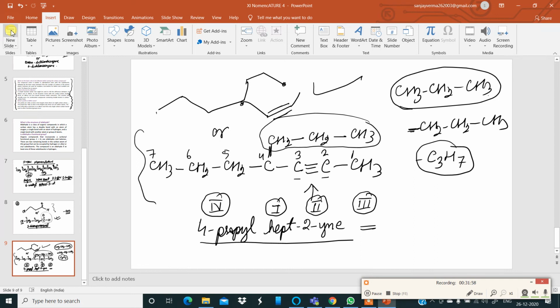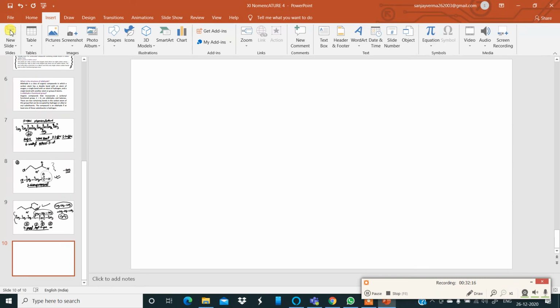Let me do one more example of the nomenclature of these organic compounds, under the aliphatic nomenclature. Let me look for one more good example for you all. Now, yeah, I got it. So have a look at this. I'm using bond line notation, and there is a cyanide. This is the bond line notation. Now this compound can be written in this manner.